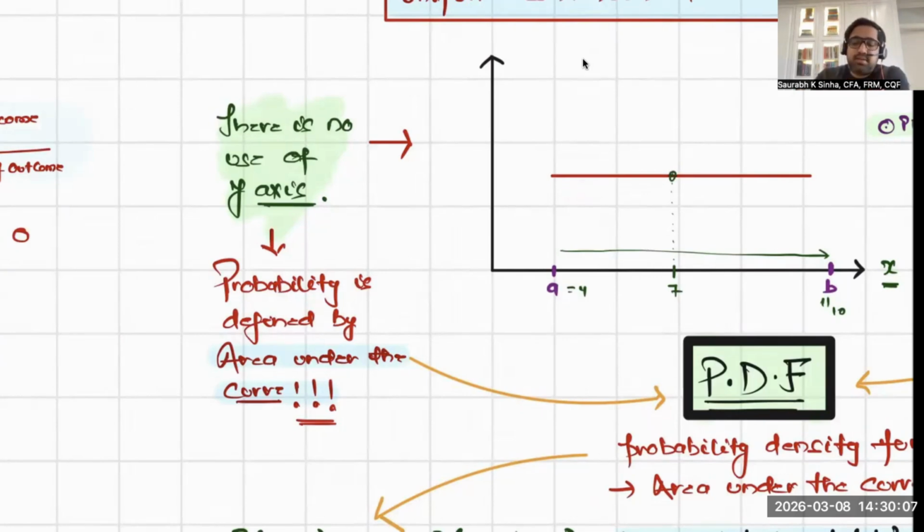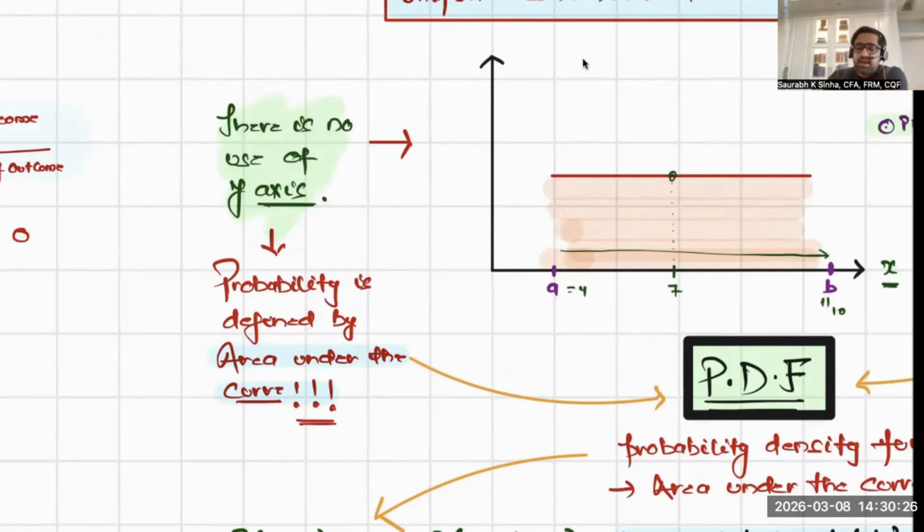What area under the curve? Area under the curve, this area, which is under the curve. Actually, it's not exactly under the curve. Let me plot it again. The area under this horizontal line, this will tell me the probability. So the area under the curve will tell me the probability.